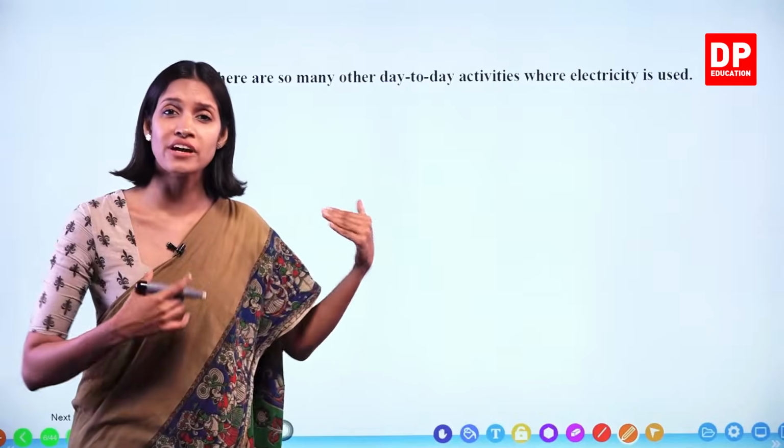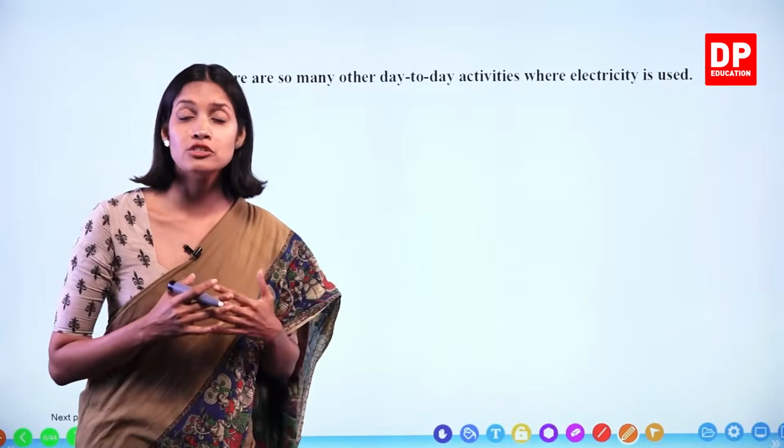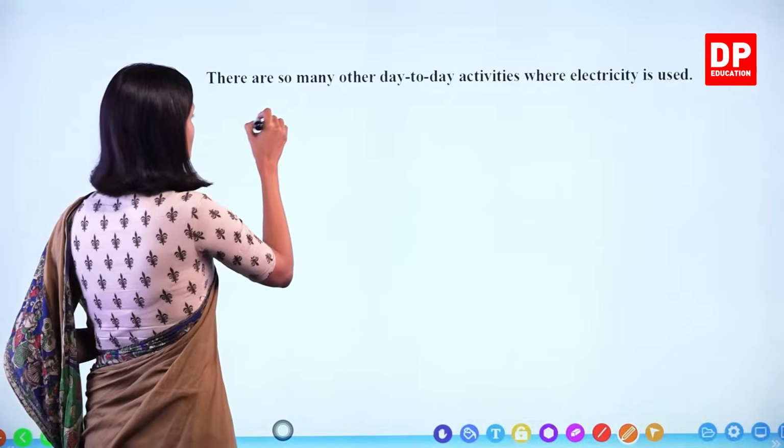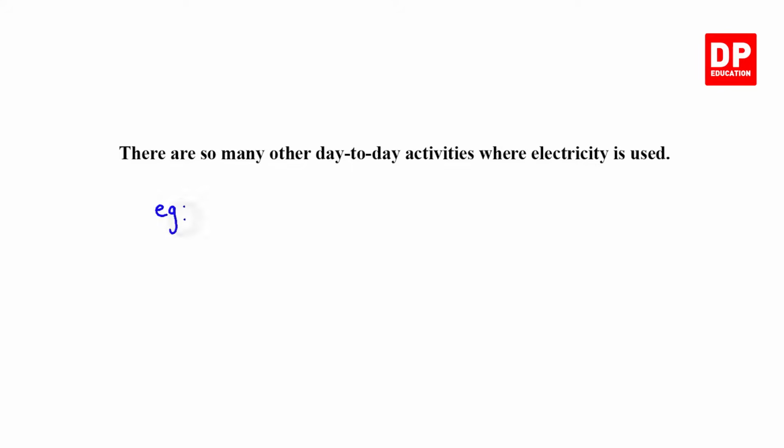A lot of factories use electricity to run machines. Okay, let's write: in factories, to run machines.